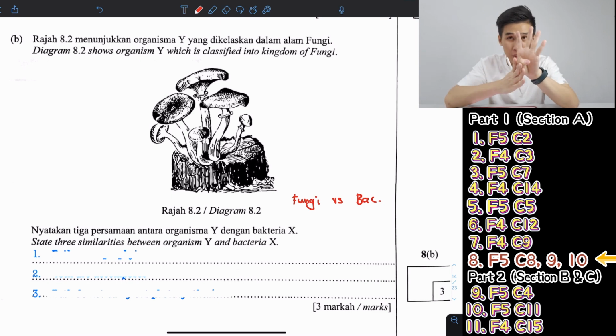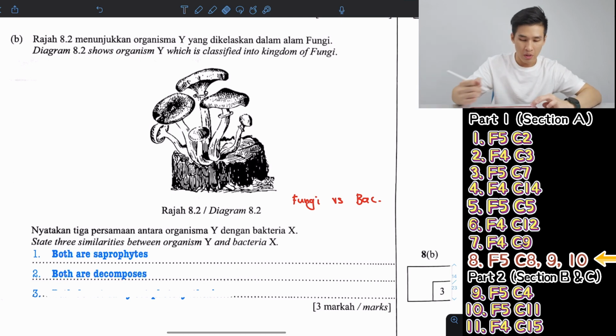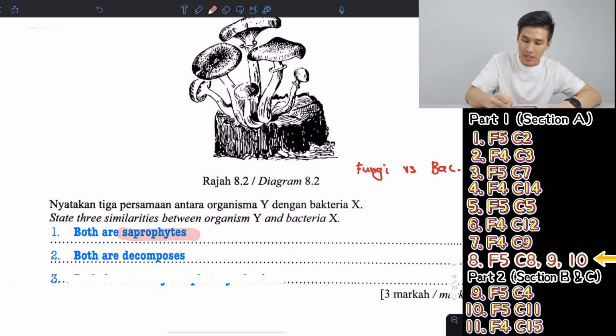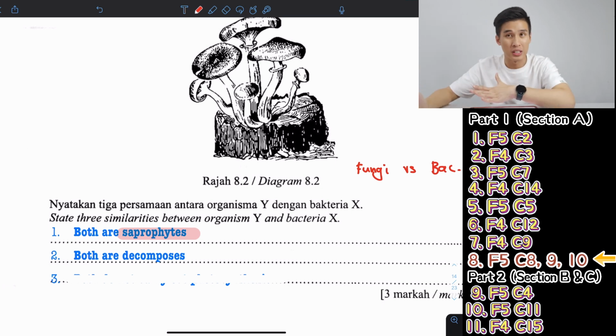So they are decomposers. Now, decomposers are also known as saprophytes. So the first two are related. Both are saprophytes, both are decomposers. For those who don't know what saprophytes are, they are basically organisms that grow on dead organisms. Like fungus, they grow on dead trees. Bacteria, they grow and feed on dead living things.